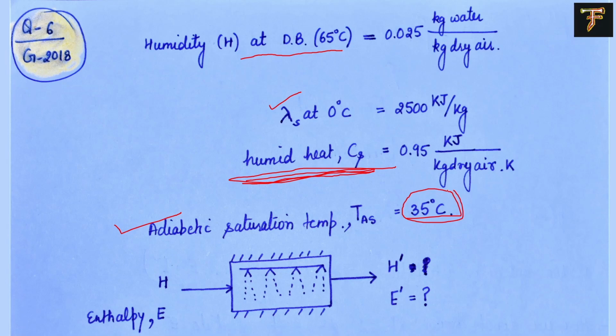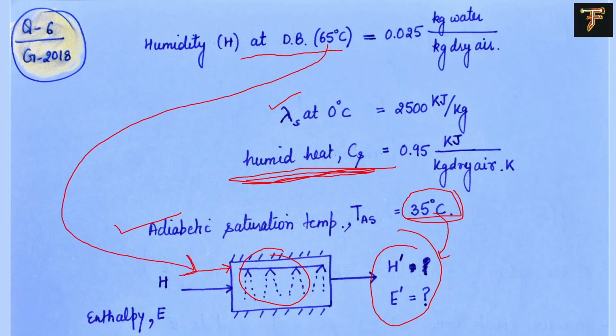the enthalpy. Now this is our adiabatic saturation chamber, and in that case we send in a mixture of air plus water vapors into the system, and it will reach the saturation temperature of 35 degrees Celsius. So the exit things are at 35 degrees Celsius, not at 65 degrees Celsius. So this dry bulb is at the input and 35 is at the output. Okay, so now we will balance and calculate both sides of enthalpy, like the input side and the output side.